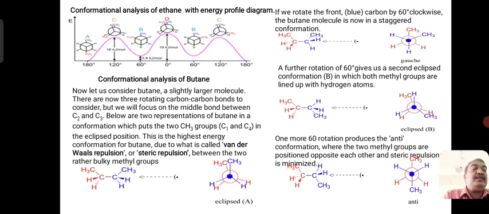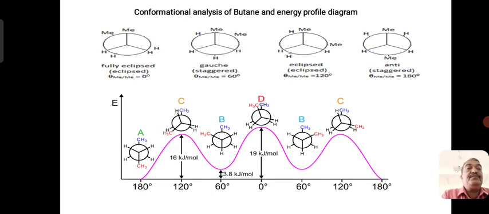So that is eclipsed conformation A, eclipsed conformation B, and gauche form. Eclipsed conformation A and eclipsed conformation B are experiencing repulsive force and are unstable, while the gauche form and anti conformations, where the repulsion is less, are said to be more stable. So this can be viewed through the next slide, that is conformation analysis.